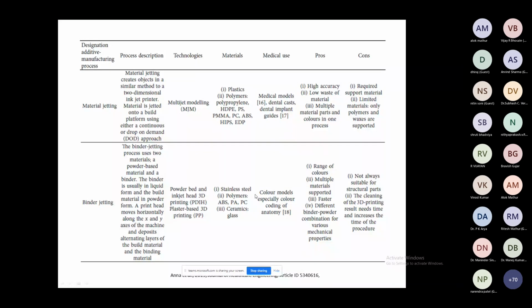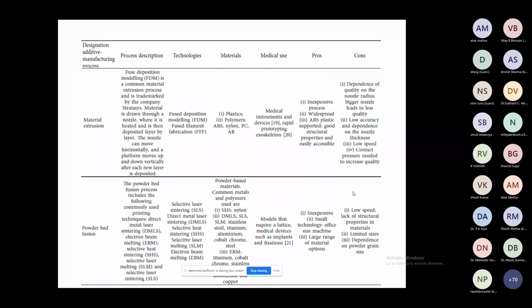For medical applications, you can see color models, especially color coding of anatomy. The advantage is the range of colors, multiple materials supported, faster, and different binder-powder combinations for various mechanical properties. The disadvantage is it's not always suitable for structural parts. The cleaning of the 3D printing results needs time and increases the time of the procedure. Two more processes there, material extrusion and powder bed fusion, so try to compare those results.